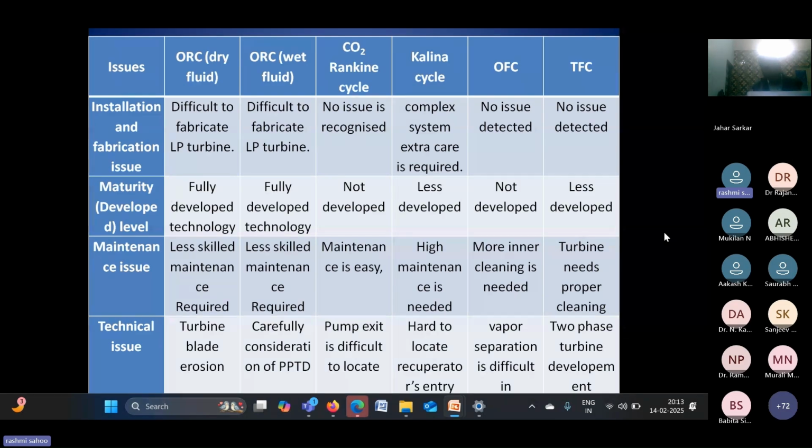Okay, so ORC is one option, but apart from this there are other cycles, and every cycle has some advantages and disadvantages, which I have listed in this table. So the trilateral flash cycle, the organic flash cycle, Kalina cycle, and CO2 Rankine cycle. Everyone has some limitations, advantages and disadvantages. Based on your application or requirement, we can choose the suitable power generation system. So obviously there will be competition between the thermodynamic cycle, the PV system, or the thermoelectric generator.